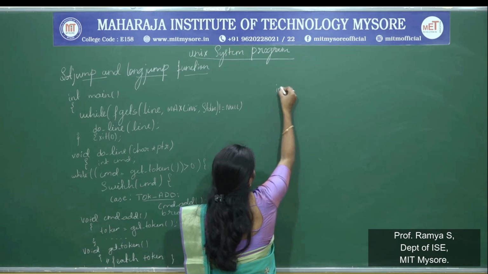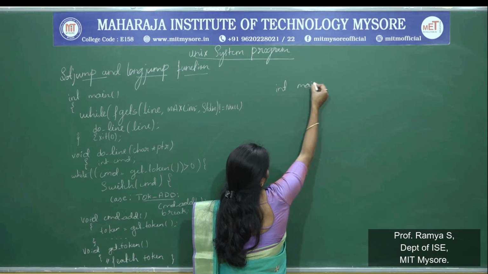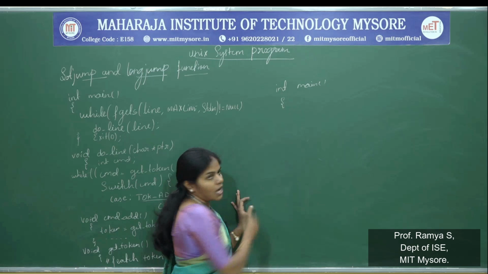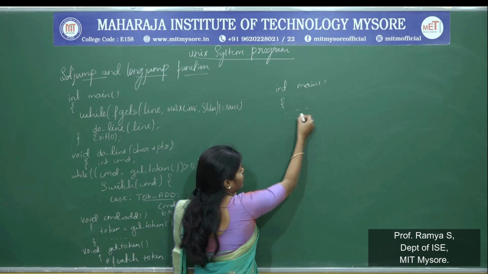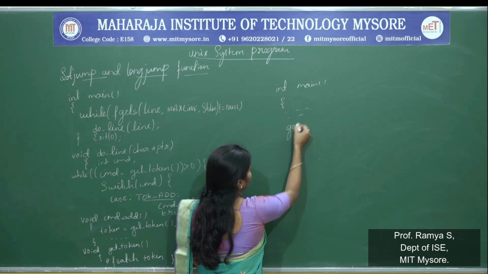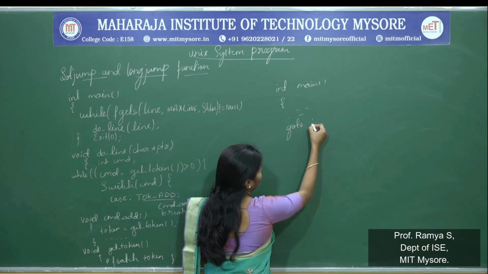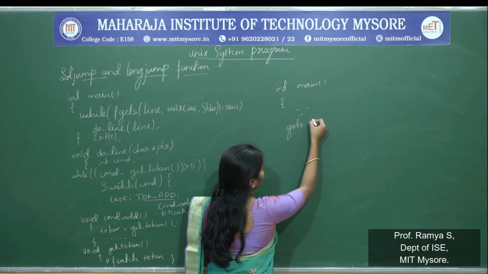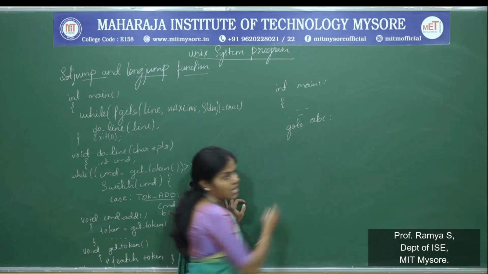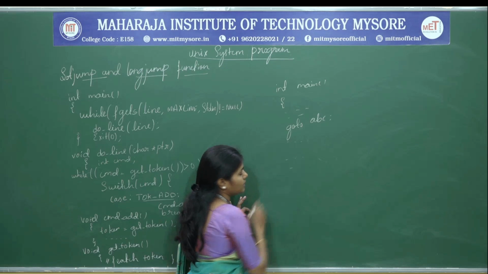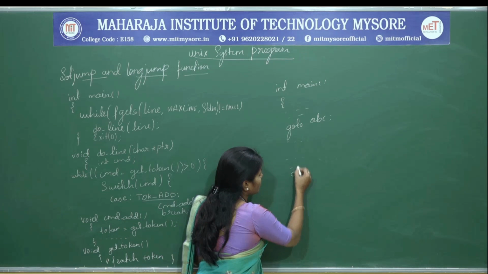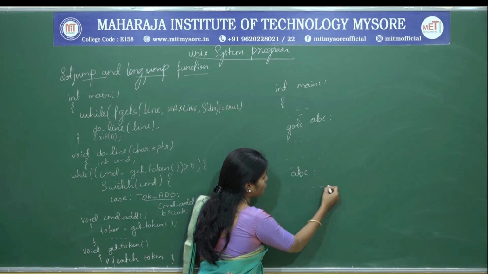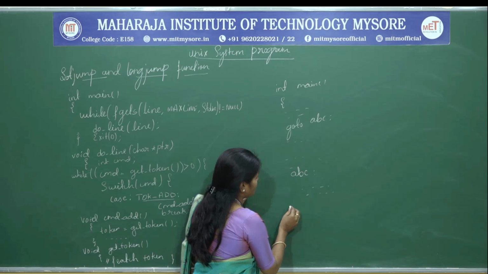See here, I am going to write int main. Next, I am going to write a set of statements, then I am going to make use of goto with a label name. I am going to give the label name ABC. Then after that I am going to write the statement with the label name and then a set of instructions.